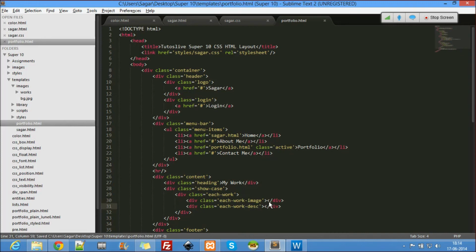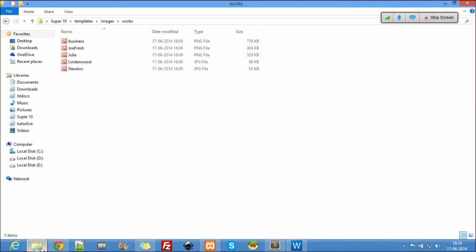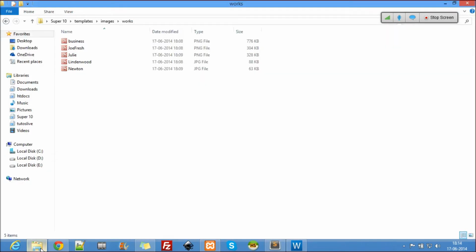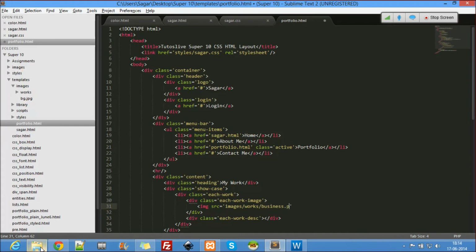So here we have the image, img src equal to, where is it? It is in the images folder and the works folder: images, works. Let's start from business.png. We have to use an alt equal to business website. Okay, here comes a description.